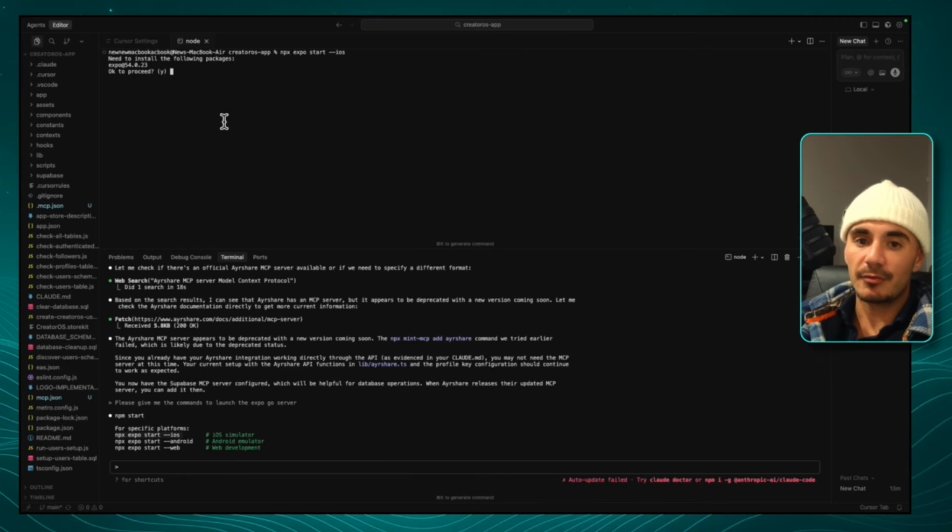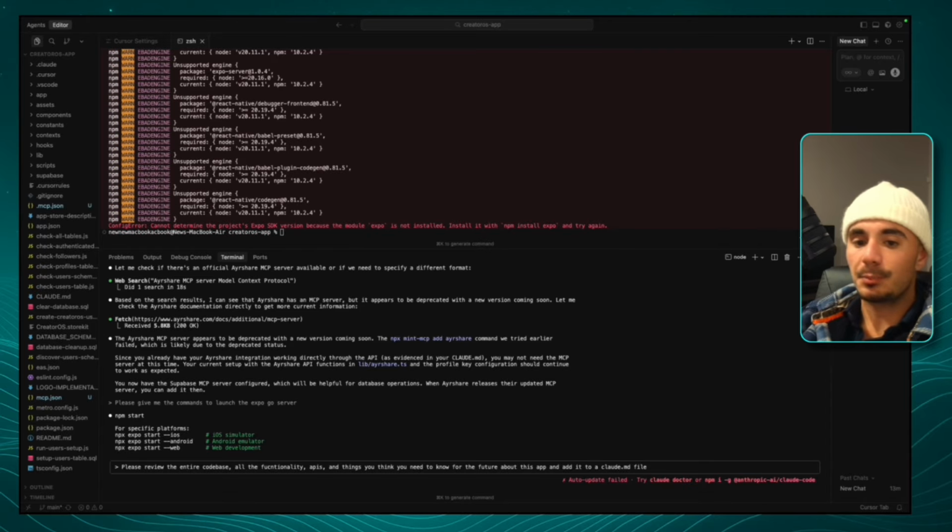So one thing that I forgot to let you guys know that you should do, which is what happened here, is that we need the agent to actually review the code base and write a Claude MD file. So that's actually what we're going to do instead. All right, so I said, please review the entire code base, all the functionality, APIs, and things you think you need to know for the future, and add it to the Claude MD file. And then we're just going to go ahead and send that in.